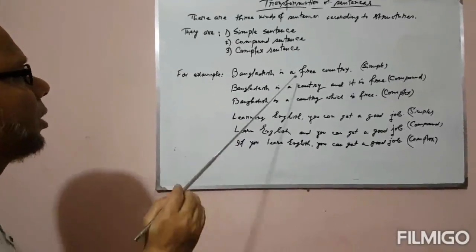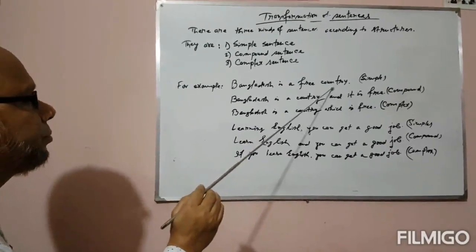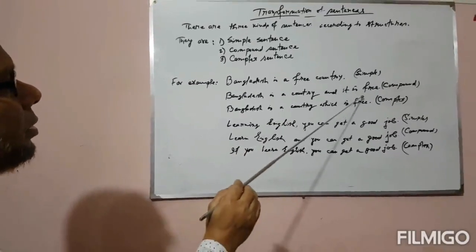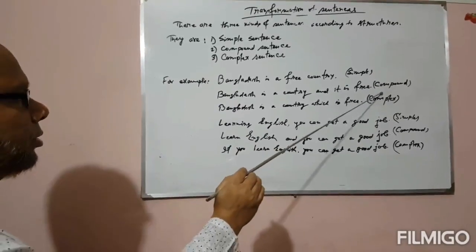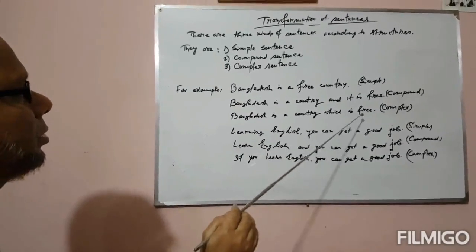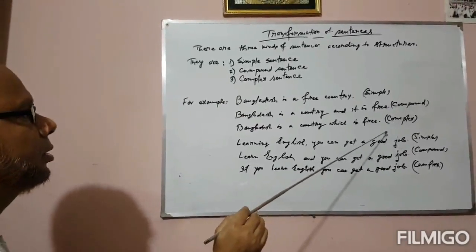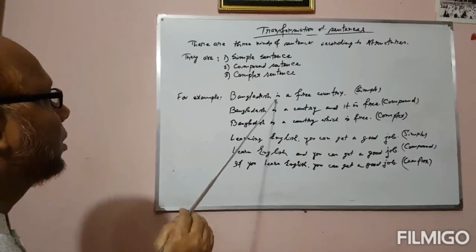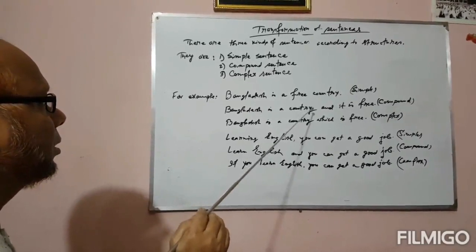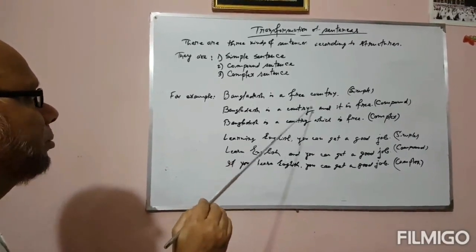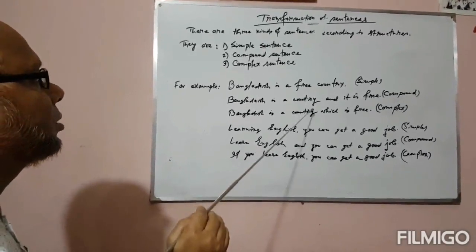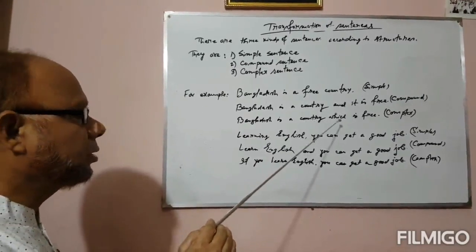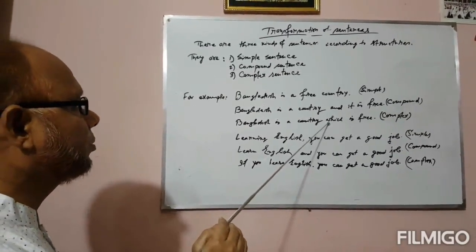For example, Bangladesh is a free country. It's a simple sentence. Bangladesh is a country and it is free. It's a compound sentence. Bangladesh is a country which is free is a complex sentence. Notice please that the 3 sentences are different in their forms but have the same meaning. So these are called transformational sentences. Forms of the sentences will be different but the meaning will be same. This is called transformational sentences.